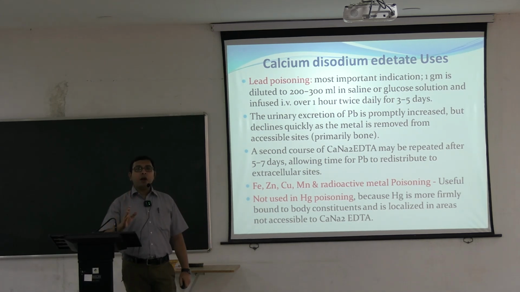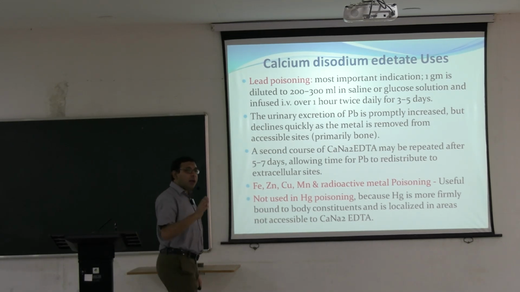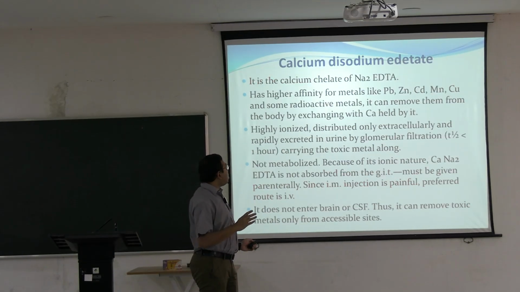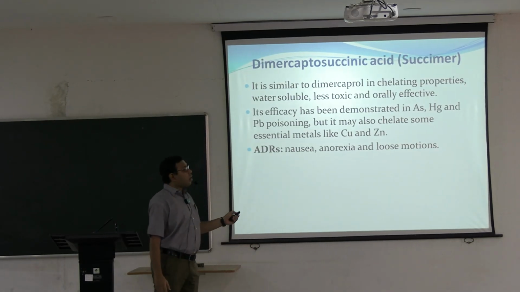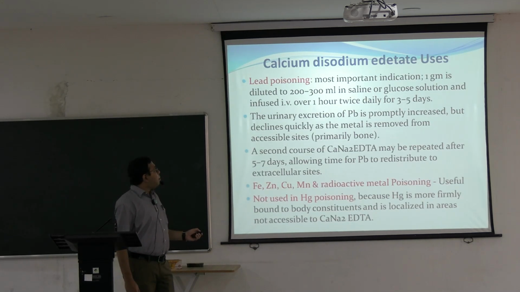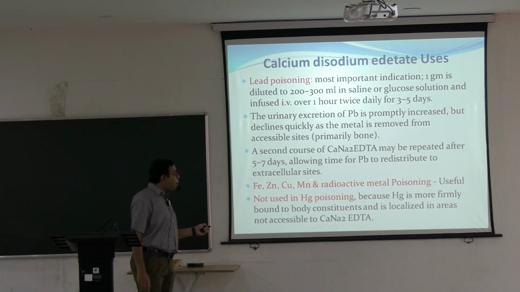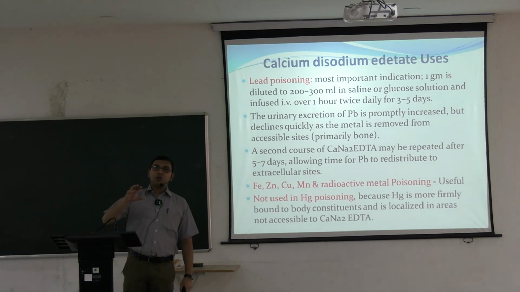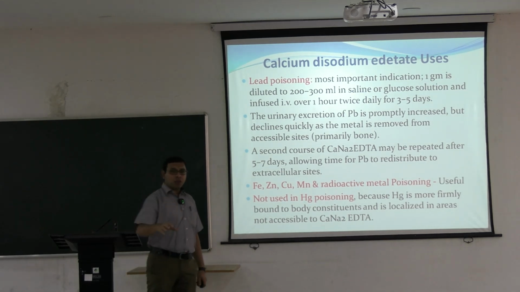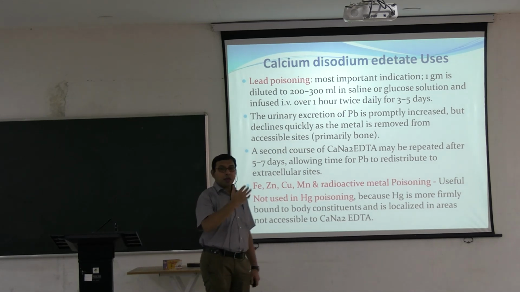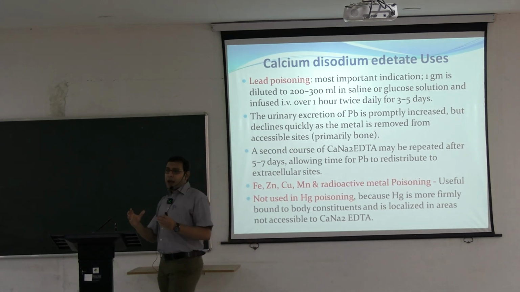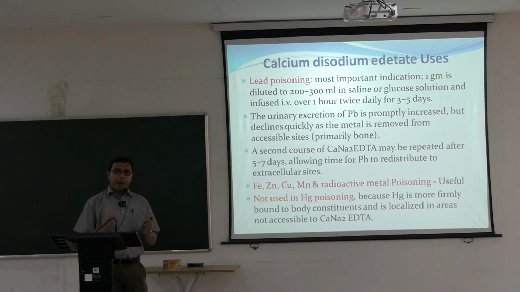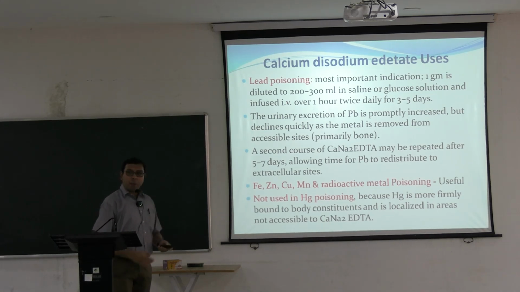So for mercury poisoning, we have to use dimercaprol or dimercaprosuccinic acid, Succimer. Calcium disodium EDTA is mainly used in lead poisoning, but not in mercury poisoning, because it does not reach where mercury is usually stored, mainly the brain, and the attachment cannot be broken by calcium disodium EDTA.